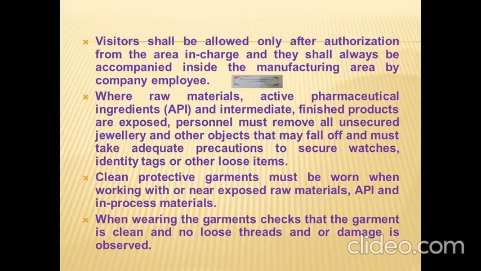Clean protective garments must be worn when working with or near exposed raw material, API, and in-process material. When wearing the garments, check that the garment is clean and that no loose threads or damage is observed.